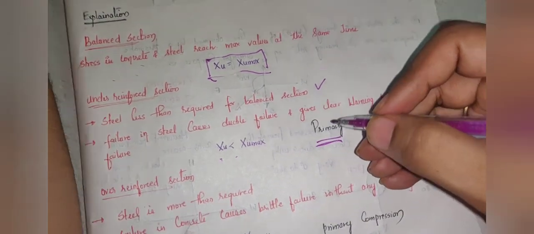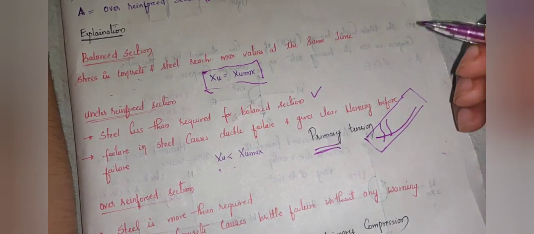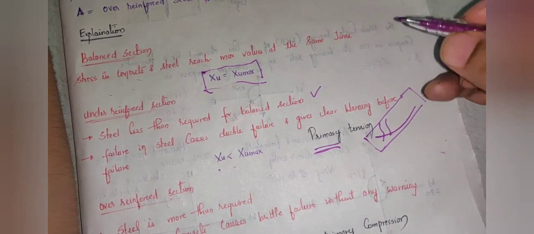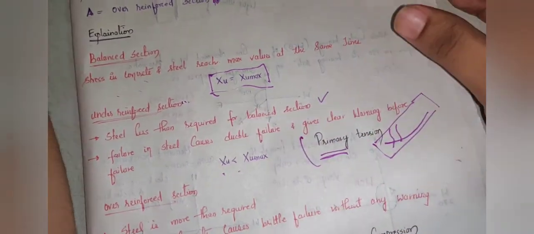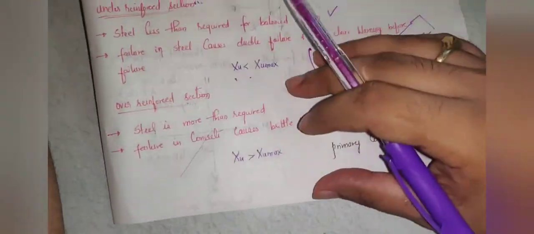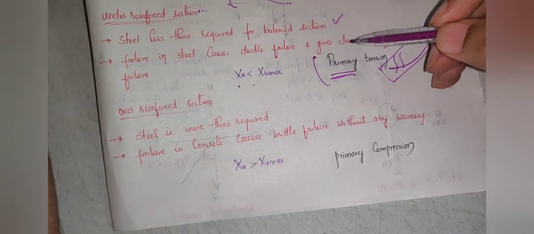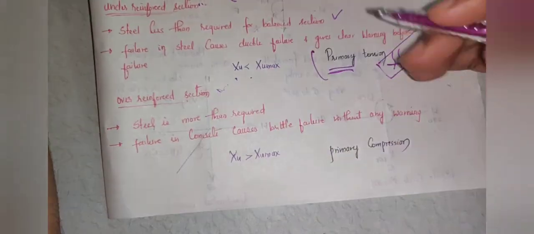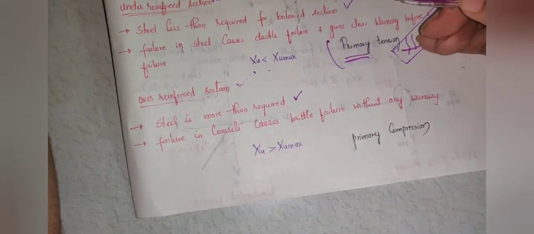So if they ask you the question, the primary tension failure occurs in RC beam is caused in, you have to write it is occurring in under reinforced section. But our question is what? He has asked you the primary compression failure in an RC beam is caused in what? It is in over reinforced section. Why? Because steel provided here is more than required.